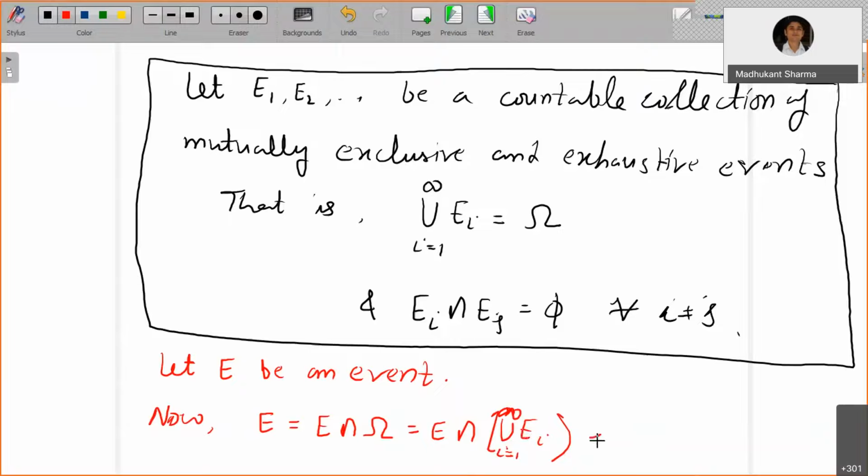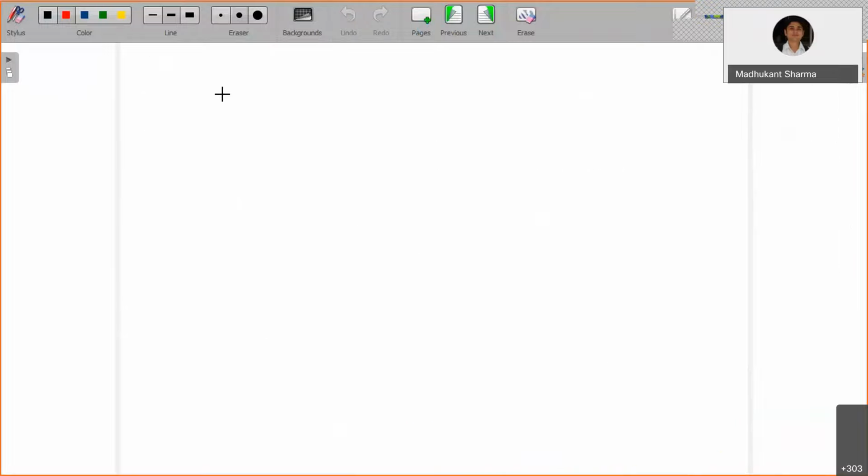Now use the distributive law of set relations: you can write this as the union of i equals 1 to infinity of E intersection Ei. This intersection with the infinite union is the same as taking the intersection with each individual one and then taking the infinite union. Also, let Bi equal E intersection Ei, for i equals 1, 2, 3 and so on.